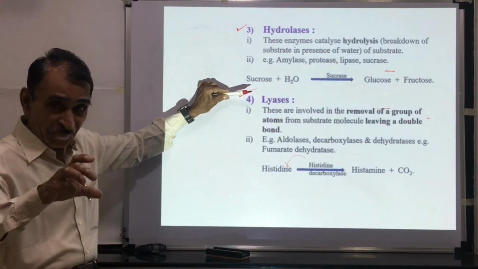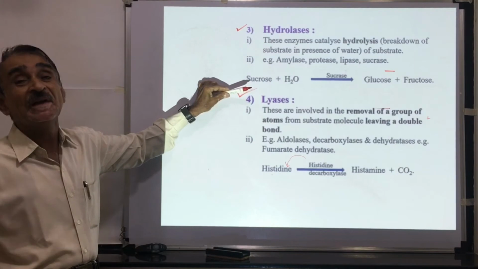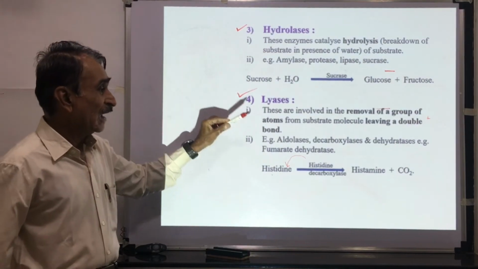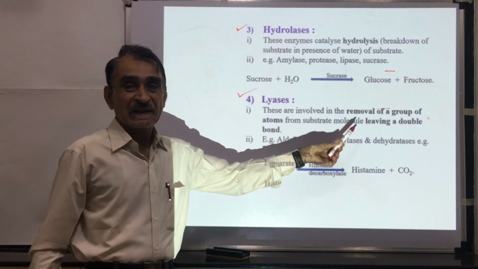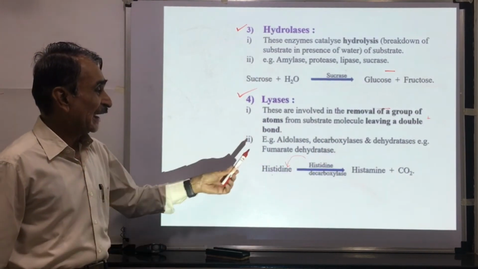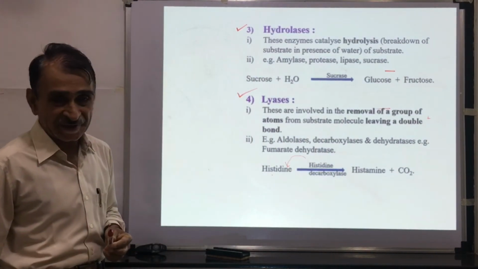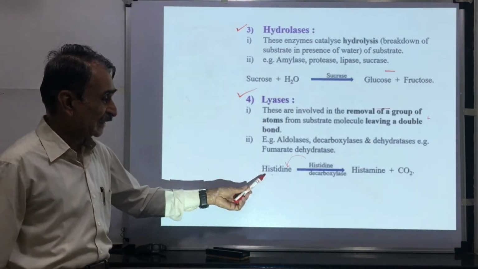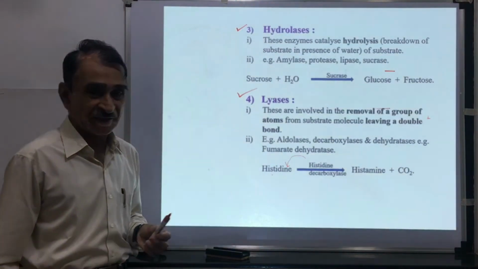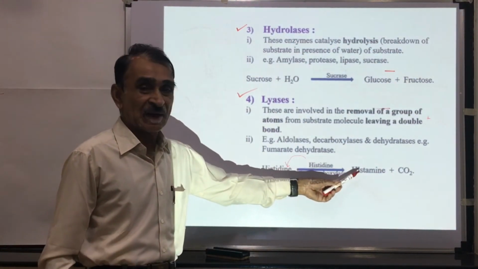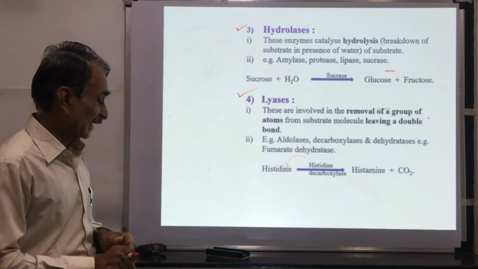Lyases, from where group of atoms is removed, leaving a double bond. Examples are aldolases, decarboxylases, dehydratases. Example is fumarate dehydratase. Another example is histidine decarboxylase, which acts upon the histidine. There is formation of histamine and CO2 is released.